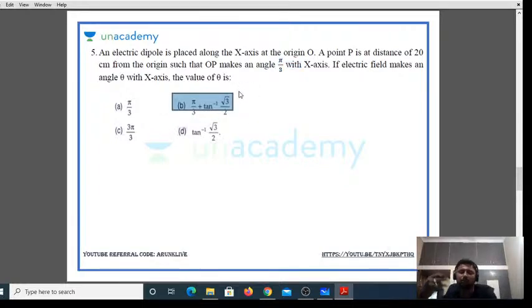So these are the typical questions which you will come across in any of the competitive exams, right? So I'm going to continue this in the next class also.